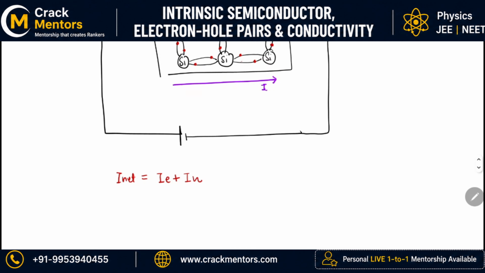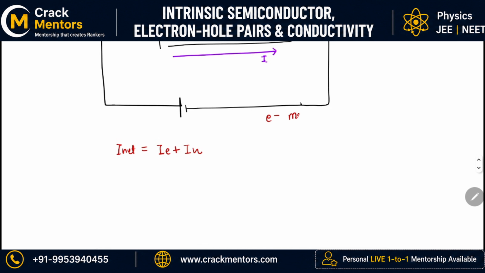Okay, let me write it for you. Electron moves out due to force exerted by electric field created by the cell terminals. So electron moves out due to the force exerted by the electric field created due to the cell terminal,